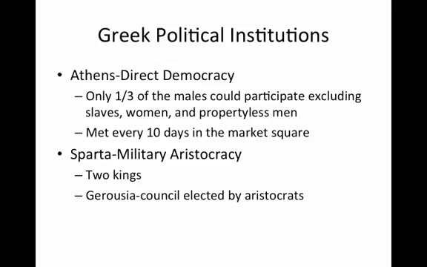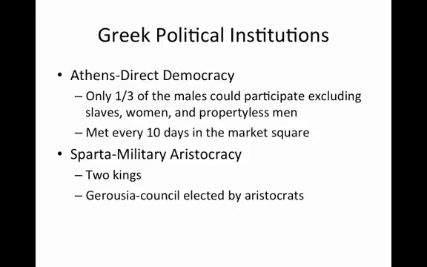Greek political institutions. Athens had what was known as direct democracy. Only 1/3 of the males could participate, excluding slaves, women, and propertyless men. This 1/3 of the population would meet every 10 days in the market square, where they would debate and then vote on issues affecting Athens.